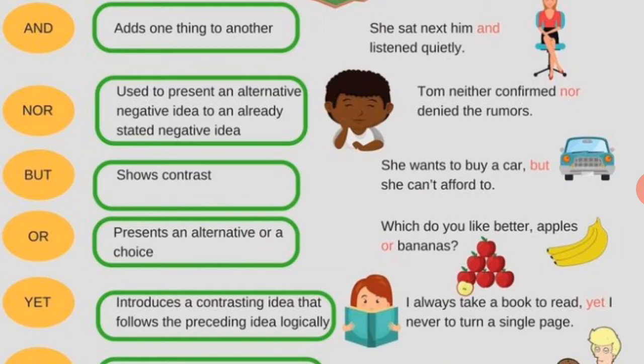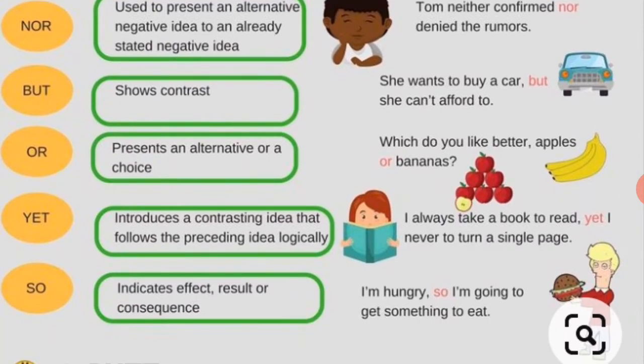Yet introduces a contrasting idea that follows the preceding idea logically. Look at this example: I always take a book to read, yet I never turn a single page. So indicates effect, result, or consequence: I'm hungry, so I am going to get something to eat.